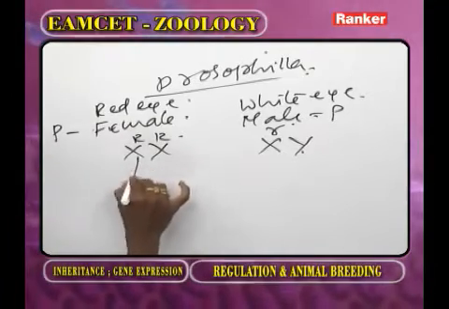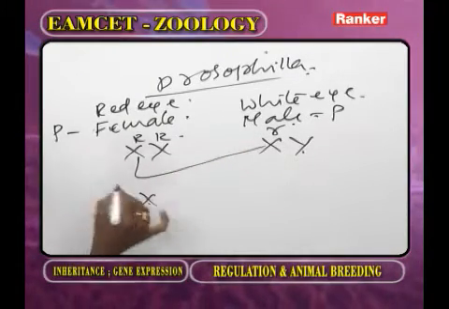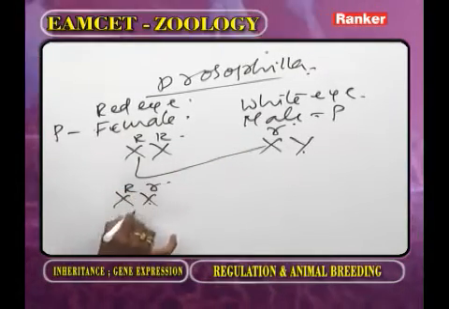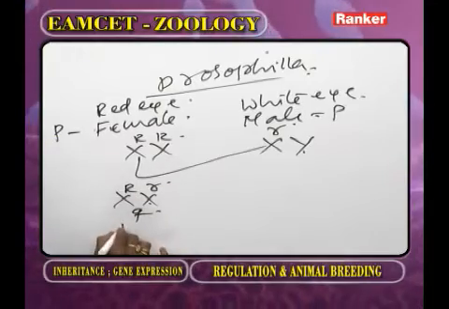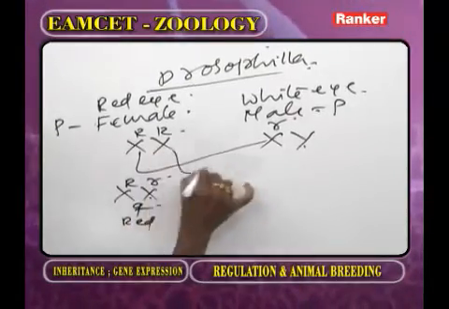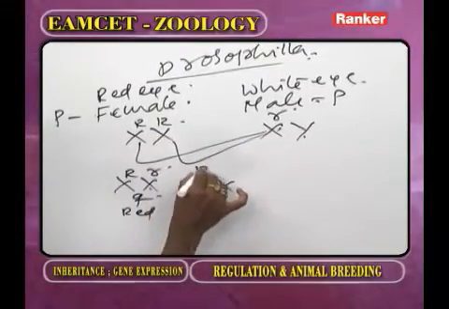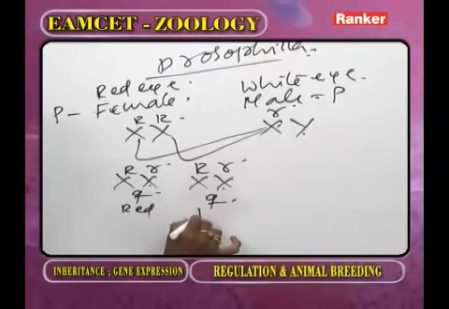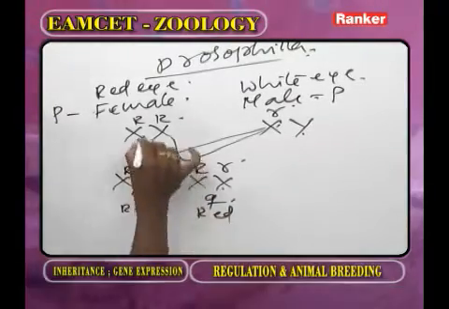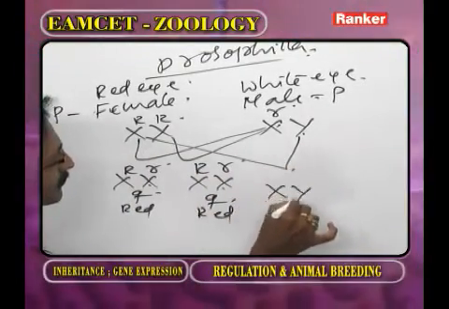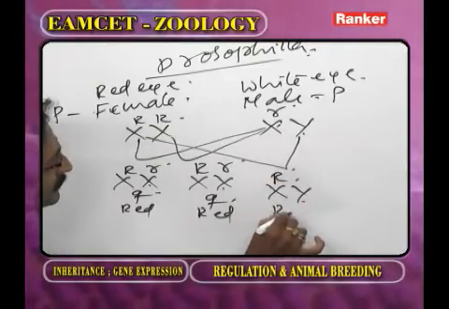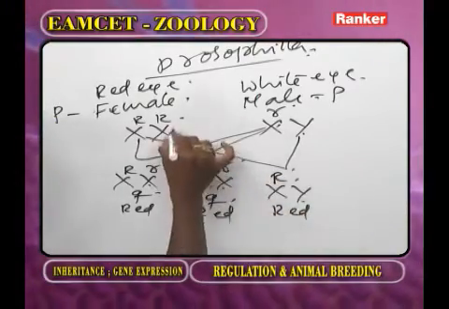Now we go for the cross. XX capital R small r, this is female. What is the color? Red color. Now XX capital R small r, female, red. And XY with X capital R, red. This is the male.